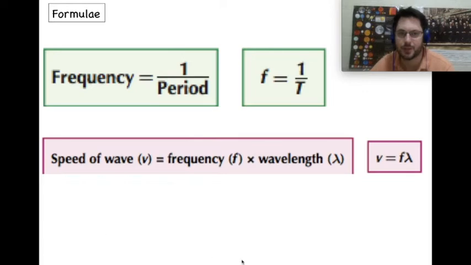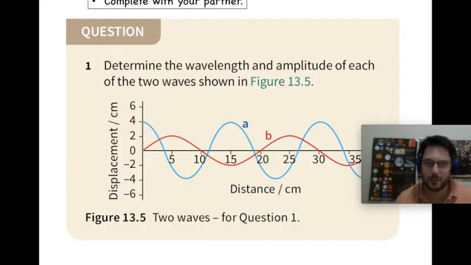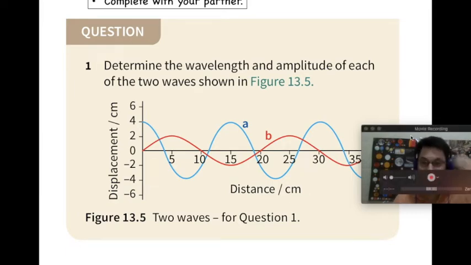And here is the wave formula that we need to know. Speed of wave, v, equals frequency times wavelength. v equals f lambda. Okay, now we can look at how waves can be represented on a graph.